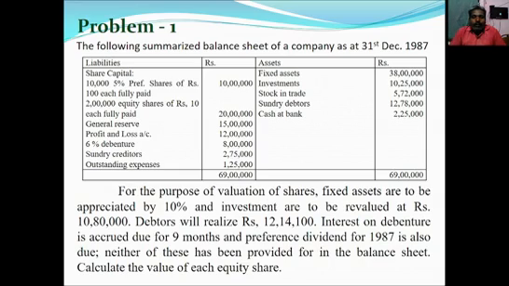Then interest on debentures is accrued due for 9 months and preference dividends for 1987 is also due. So these two amounts come under the category of dues. Neither of these has been provided for in the balance sheet. Calculate value of each equity share. So that is the question.